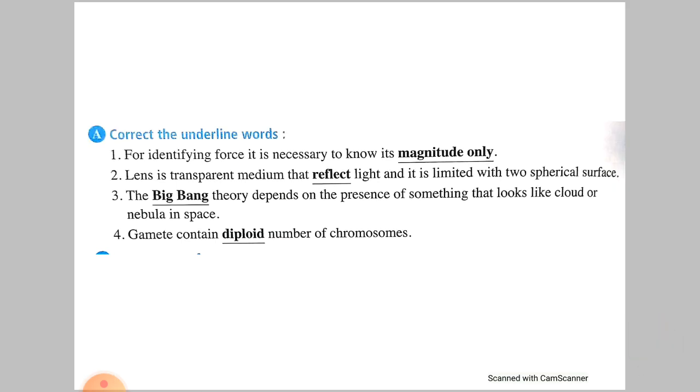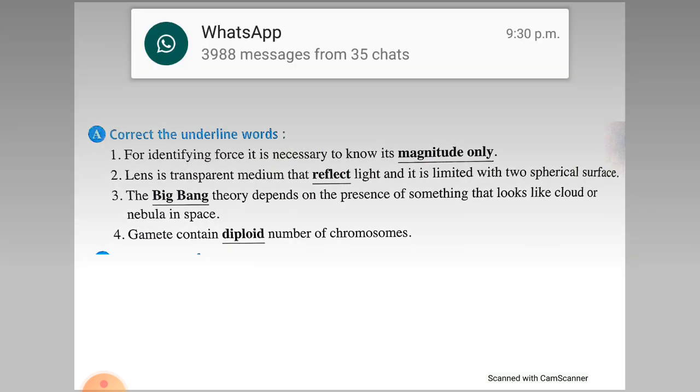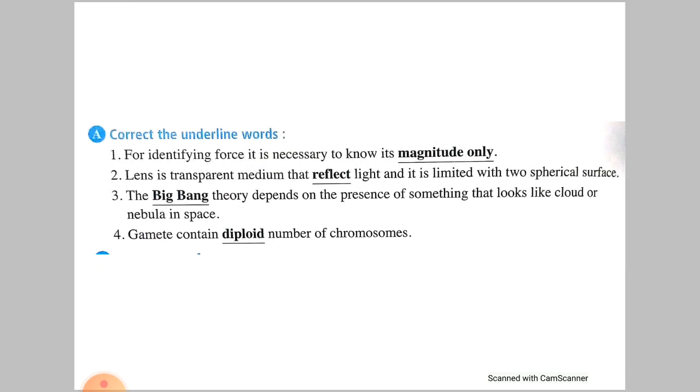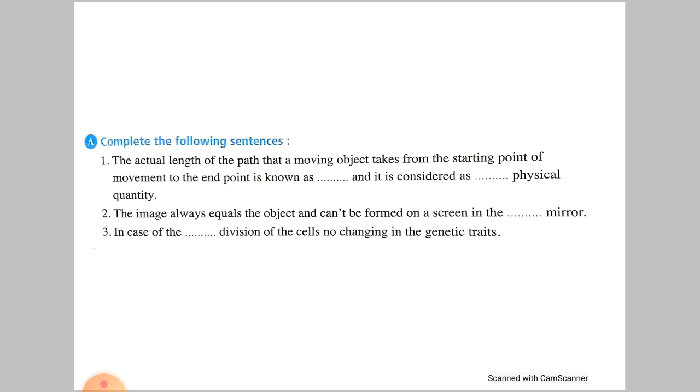The Big Bang theory depends on the presence of something that looks like a cloud or nebula in space. Nebula means this is the nebular theory. Who made the nebular theory? Laplace. Okay. Gametes contain diploid number of chromosomes. Surely not, haploid number. Complete the following sentences. The actual length of the path that a moving object takes from the starting point of movement to the end point is known as the actual path, which is distance, and it is a scalar.